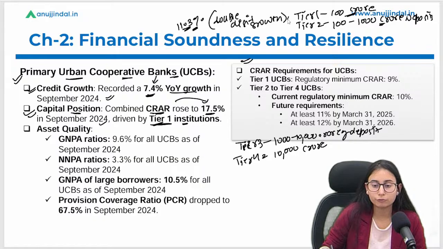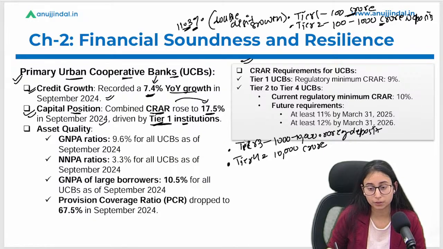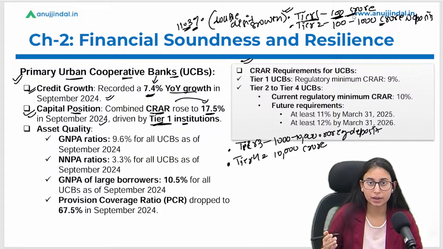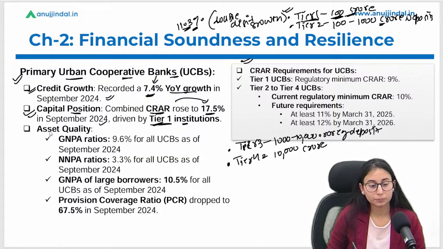Okay, so there are 4 levels, or we can say 4 categories of UCBs. So who has contributed towards this CRAR is tier 1. The banks that fall under the tier 1 category have maintained more CRAR with them. Okay, I hope it is clear.